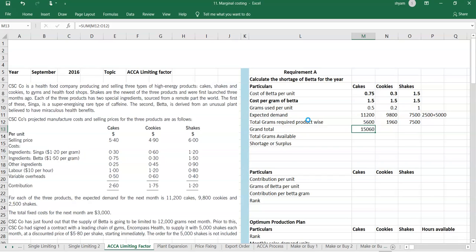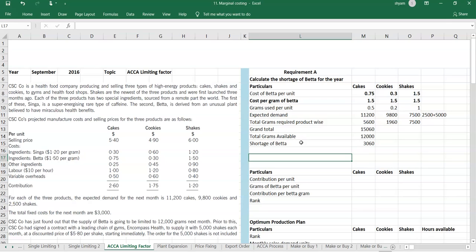So we got this. What's the availability of the grams? The available grams is only 12,000. We need a lot of grams extra. So the question wanted us to find out the shortage. This is the shortage, whether it's shortage or surplus. It is a shortage of beta.